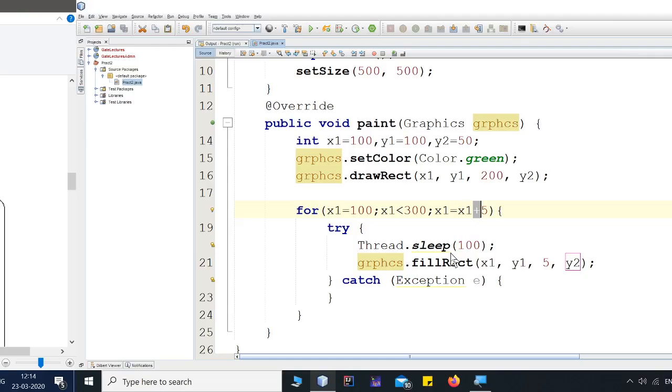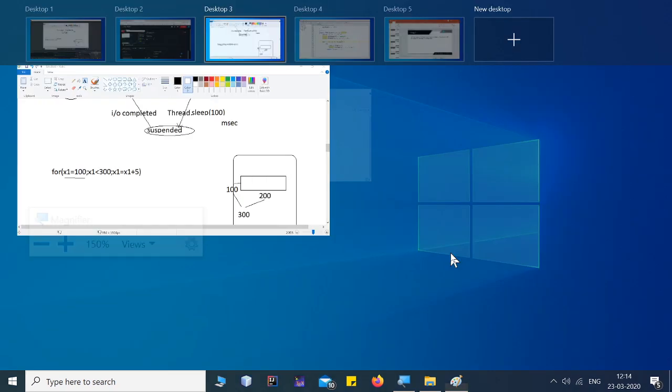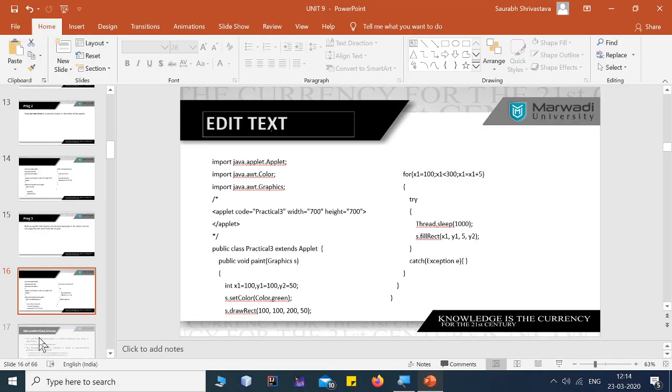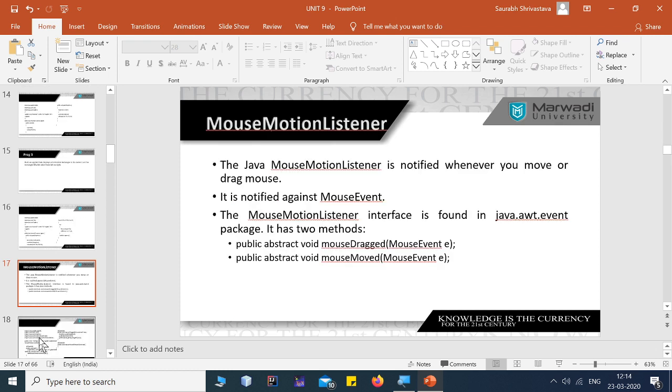What's the next problem statement? Where are my slides here? Now see, next is the mouse motion listener. There is one concept called mouse motion listener. It is invoked whenever we are performing some operations with the mouse. You can consider it as an event.